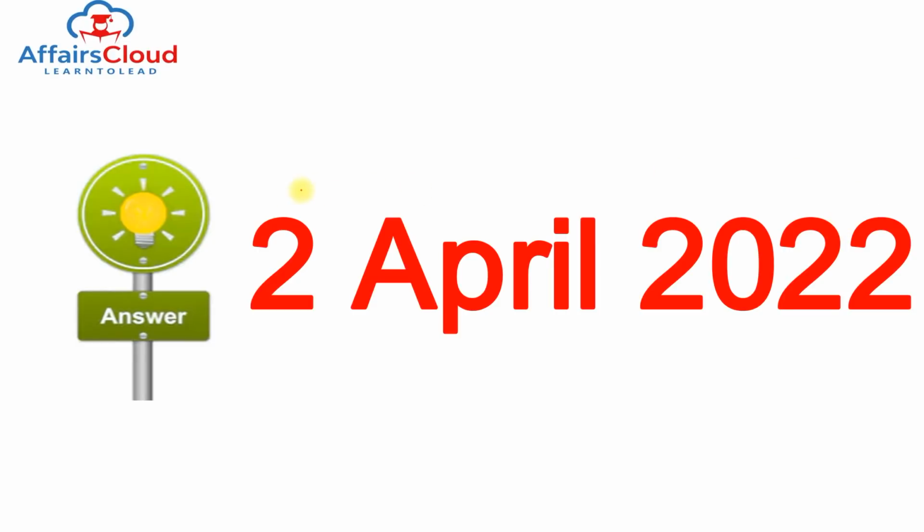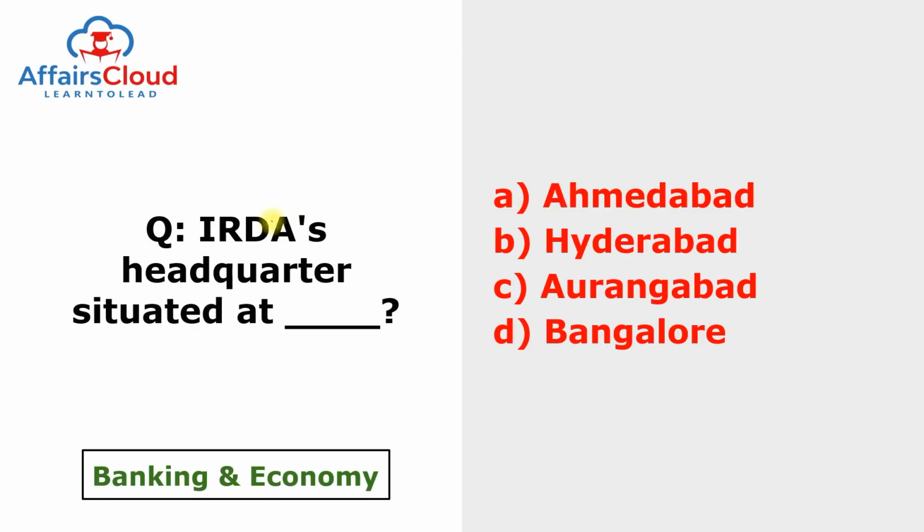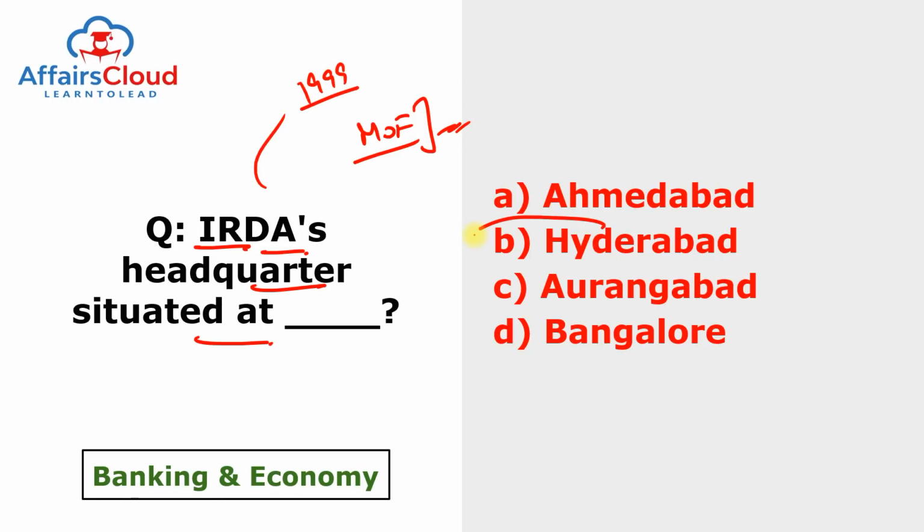Moving to the question of the day. What was the question of 2nd of April 2022? Question was very simple. IRDA or Insurance Regulatory Development Authority headquarters is situated at. So Insurance Regulatory and Development Authority of India is a regulatory body under the jurisdiction of Ministry of Finance and is tasked with regulating and licensing the insurance and reinsurance industry in India. So it was established in the year of 1999 and its headquarters is in Hyderabad.